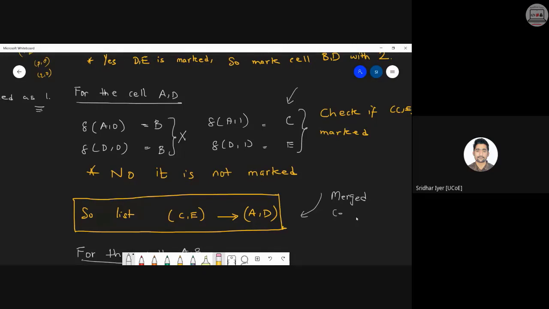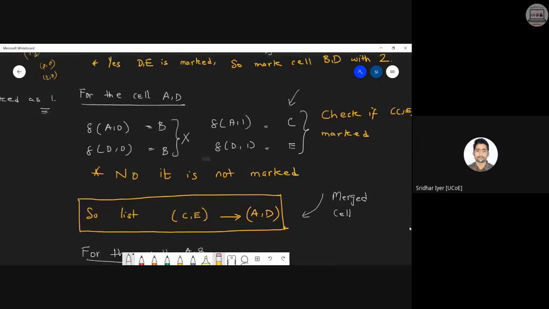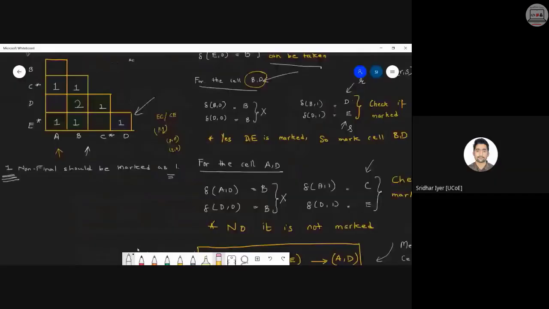A comma D is now merged together. And I will show you how this merging is done. So for the time being, A comma D will again remain unmarked. So what is left with us now? We are still left with one more unmarked cell which has not been examined so far. That is A comma B. Yes or no? We are still left with A comma B. So we need to examine that also.